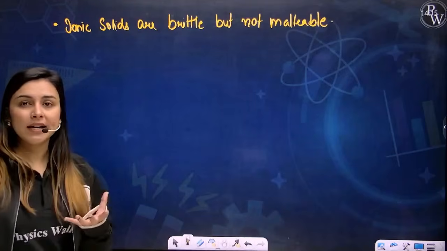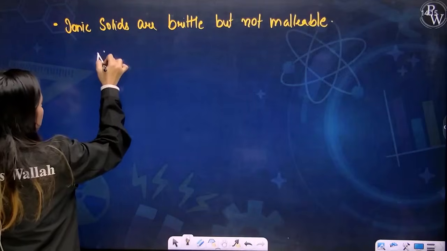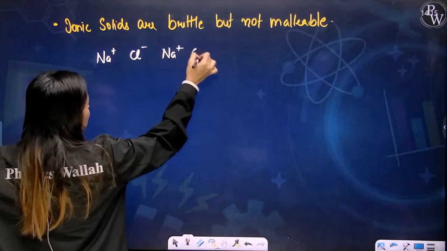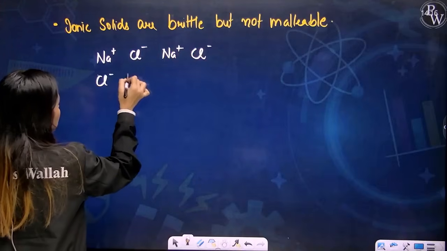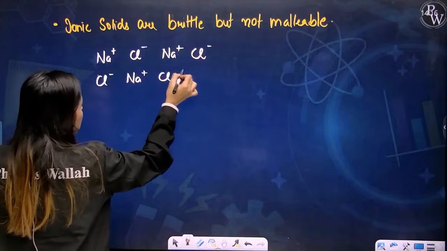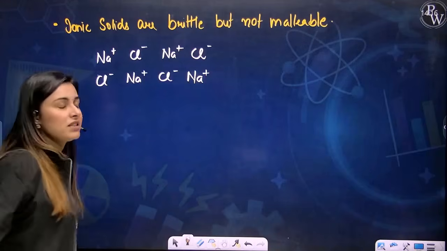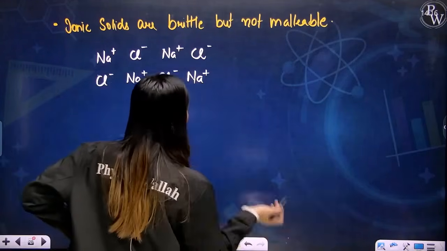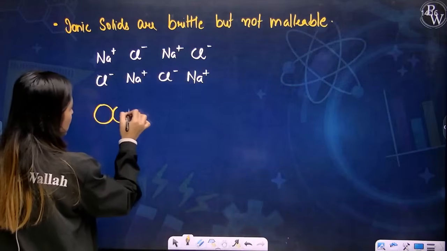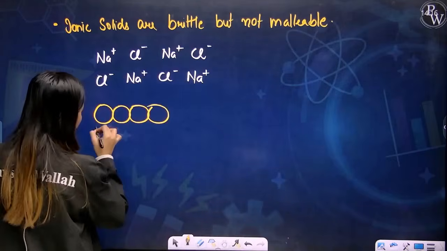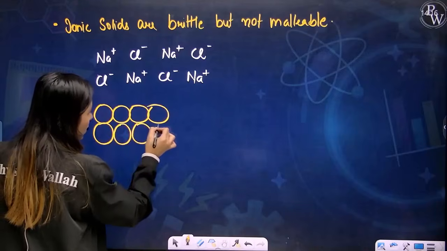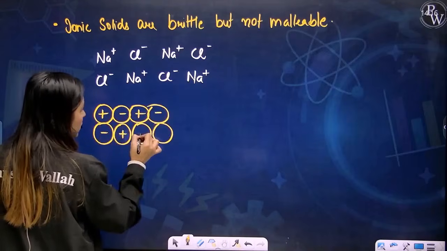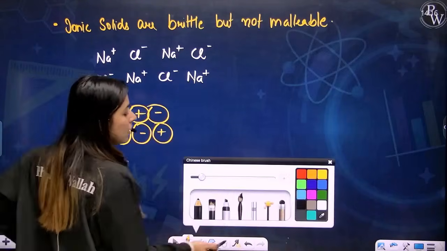If we talk about ionic solids, let's say you have Na plus, then Cl minus here, then Na plus here, then Cl minus here, and so on, alternating Na plus and Cl minus. This is how your ionic solids exist, and this is the interaction between them. To explain, you have a positive charge here, negative here, positive here, negative here, alternating in each layer. This is an ionic solid.